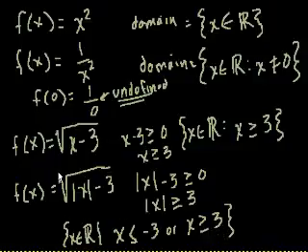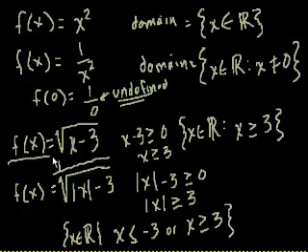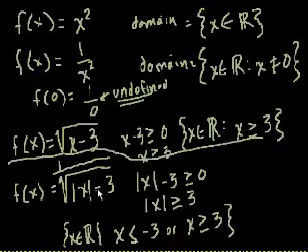Well, let me ask you a question now. What if instead of this, let's say that was the denominator. So this is all a separate problem up here. So now we have 1 over the square root of the absolute value of x minus 3. So now how does this change the situation? Now not only does this expression in the denominator have to be greater than or equal to 0, can it be 0 anymore? Well, no, because then you would get the square root of 0, which is 0, and you would get a 0 in the denominator. So it's kind of like this problem plus this problem combined.